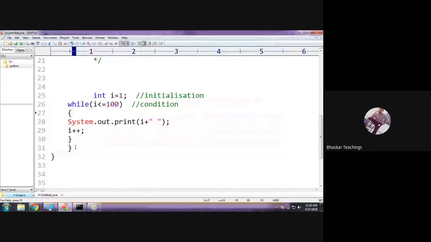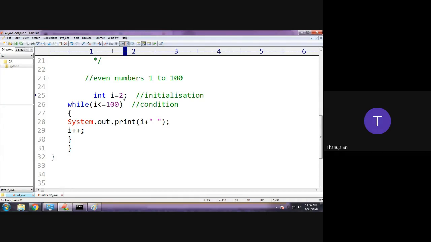Okay, next. Now, I want to display only even numbers from 1 to 100. I equals to I plus 2. Okay, fine. So instead of incrementing the I value by 1, you could simply increment the I value by 2. Initially it is 1, right? Even numbers, so therefore you take this as 2. Even number starts with 2 only.